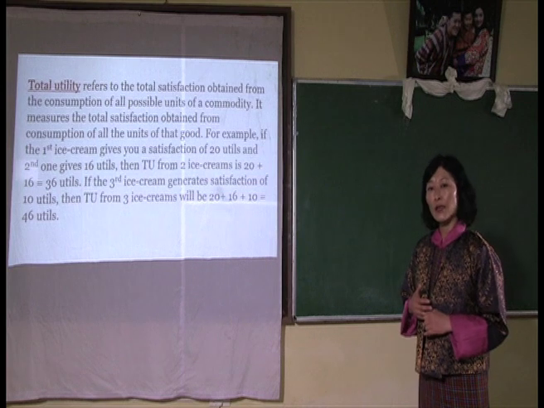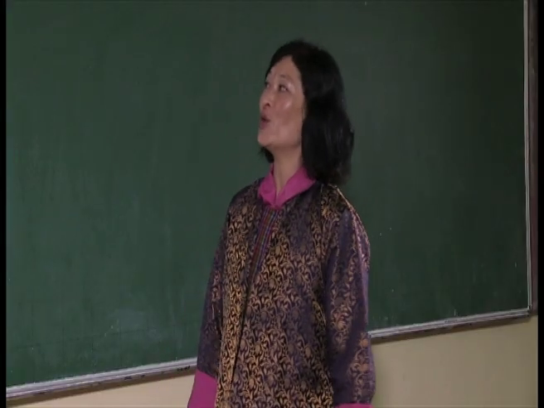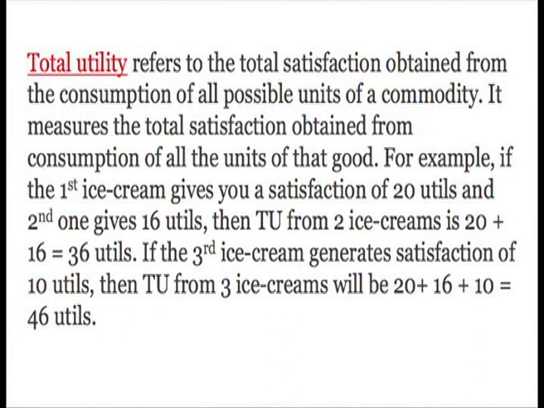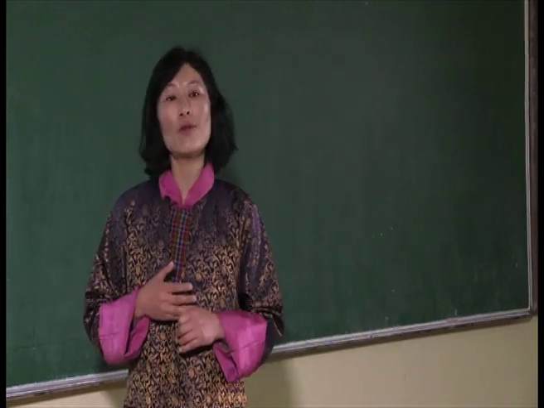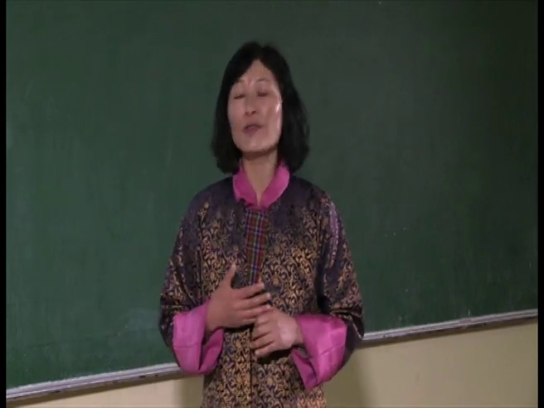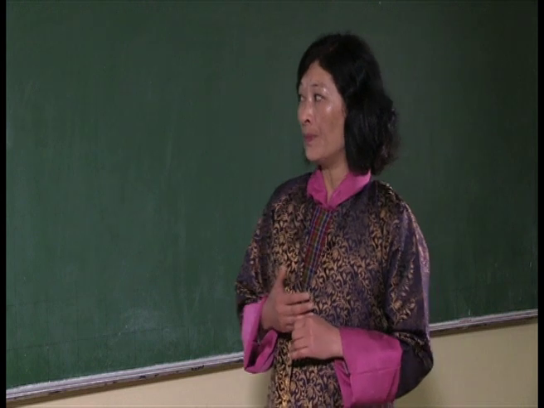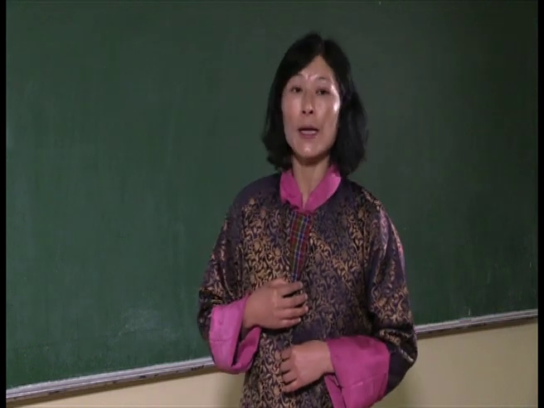Before we start making the relationship between the marginal and the total utility, we will briefly look into the definition of total utility. Total utility is the sum total of satisfaction that the consumer gets from consuming a given amount of goods or services. Now I am showing you an example of ice cream. A consumer is consuming the first scoop of ice cream, and here we are saying that the consumer is getting a satisfaction of 20 utils. At this point, the total utility of the consumer is 20 utils only.